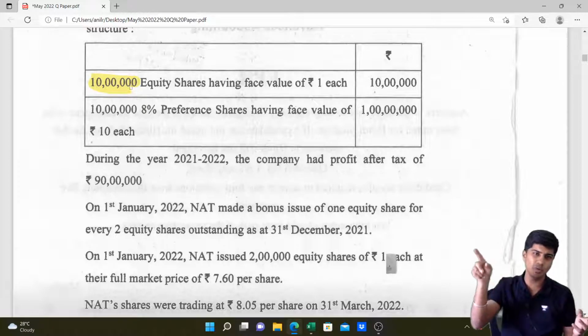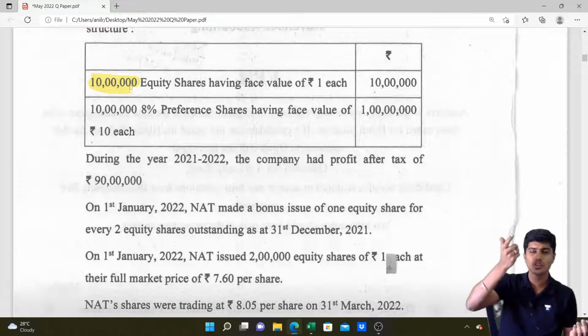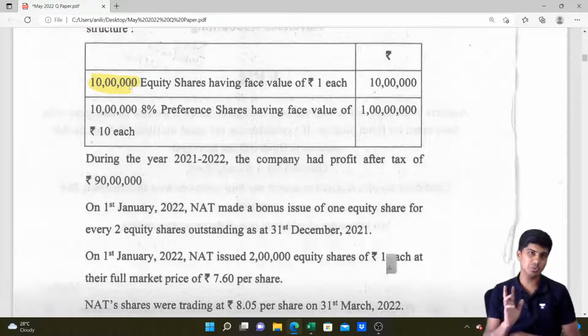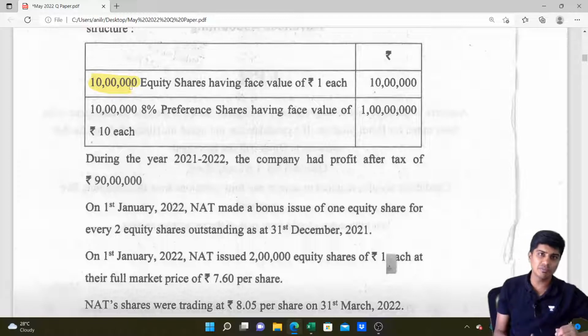10 lakh is to how much? It is 2 is to 1. So for every 2 shares, you get 1 share. So for 10 lakh shares, you get 5 lakh shares as bonus. You are issued 5 lakh shares as bonus. So after bonus, total number of shares will become 15 lakh.